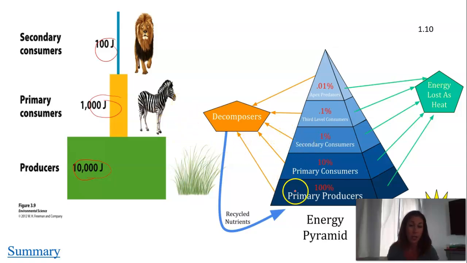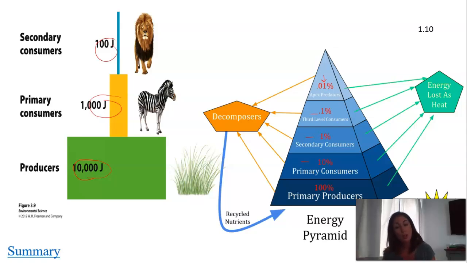And here, just another look at it, our primary producers, from that 1 to 5% of the energy from the sun, only 10% is transferred up to our herbivores. And then from that 100% that the plants started with, only 1% is available to our secondary consumers. 0.1% is available to our next level. And then our apex predators get only 0.01% of energy.